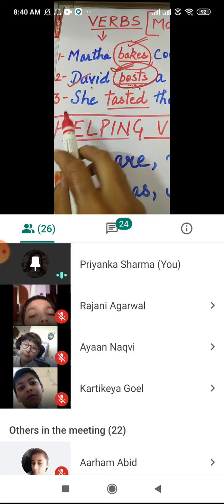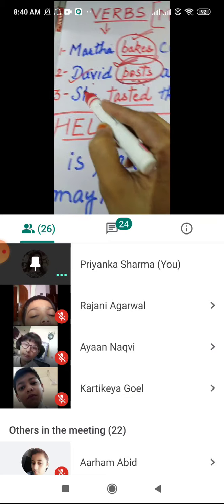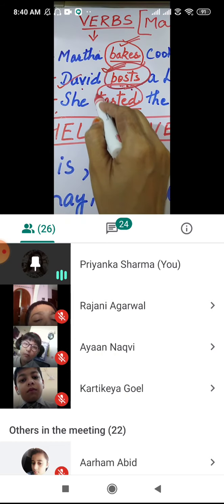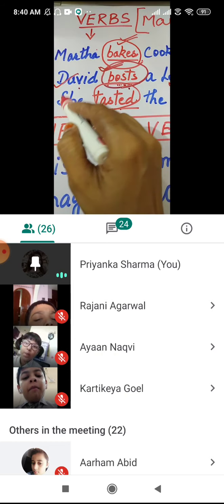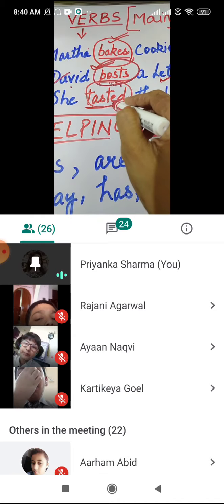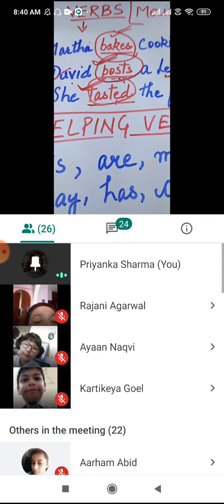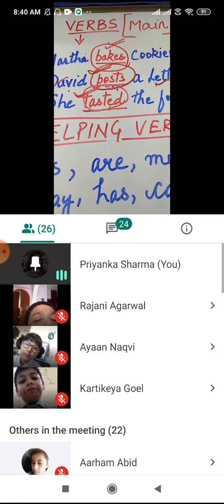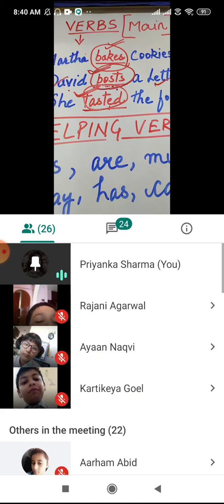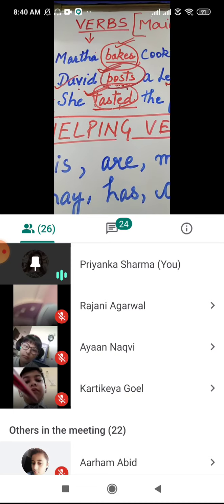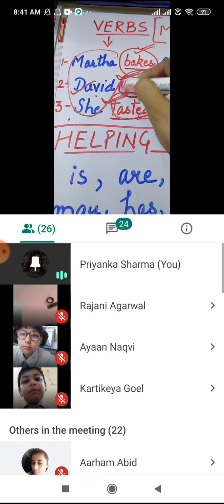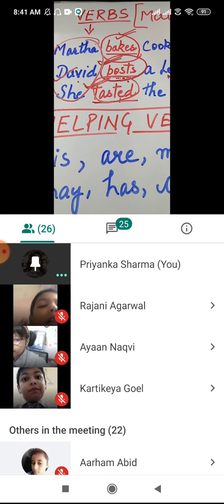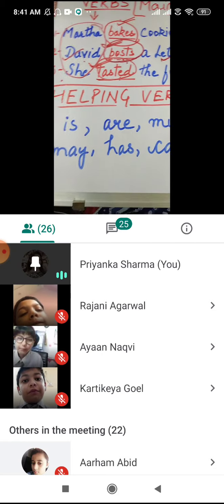Okay, then she tasted the food. What has she done? Tasted the food. So tasted is the action word or doing word. What has she done with the food? Tasted. So this word tasted is a verb. Okay, so verbs are the doing words or action words which tell us about the nouns, what they do in a sentence.